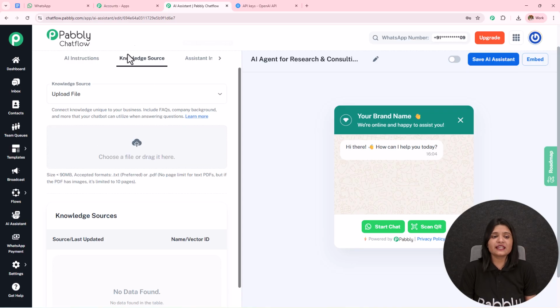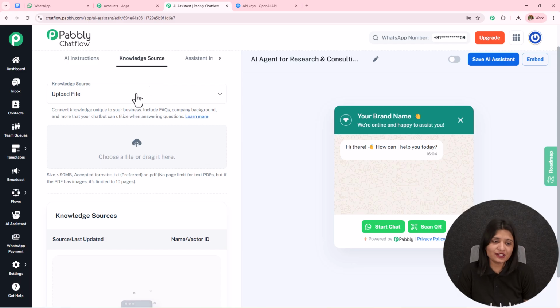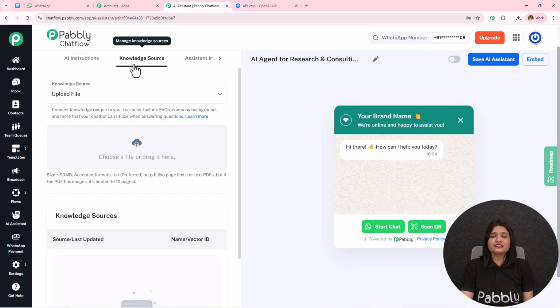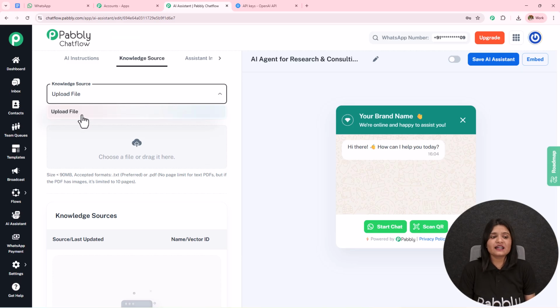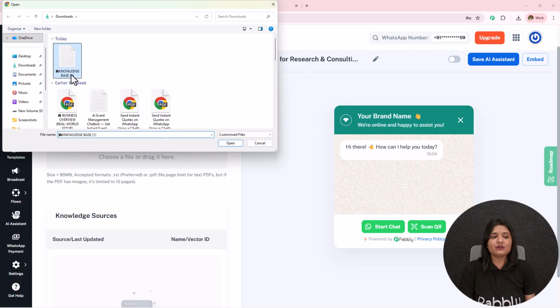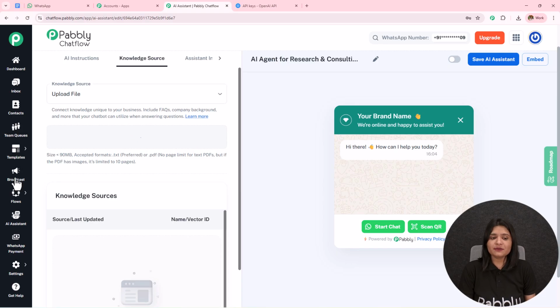Moving on to the next part, which is this knowledge source, the most important part of creating this AI agent. With the help of this knowledge source itself, you train your AI agent to reply to all the customer queries in a particular manner. You provide all the knowledge and the information about your business in this knowledge source itself. I'm going to select upload file, and I'm going to click on the cloud and upload that file. In this manner I have uploaded the file.